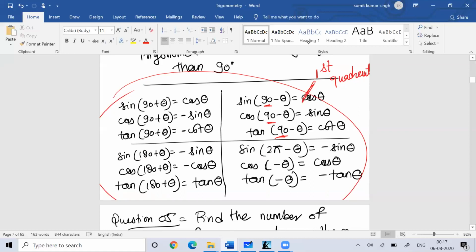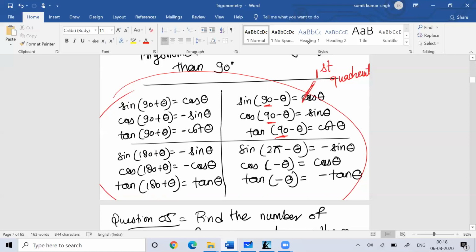While if you talk about conversion in the second quadrant, only sine and cosec are positive. That's why, in sine of 90 plus theta, n is odd, so the sine will get converted into cos, but it will be positive. While cos of 90 plus theta will become minus sine theta. Tan of 90 plus theta will become minus cot theta.